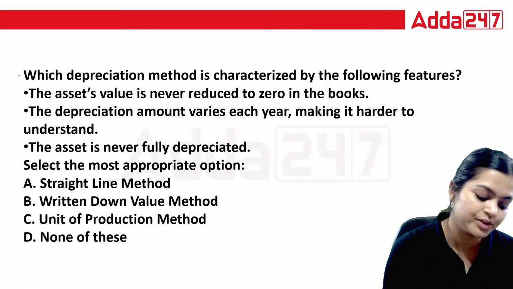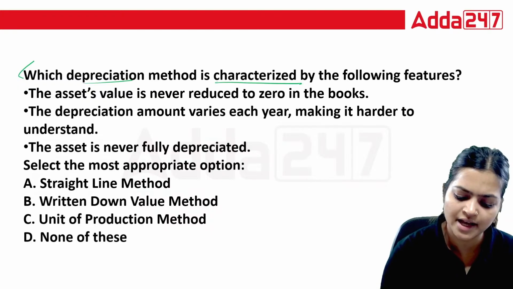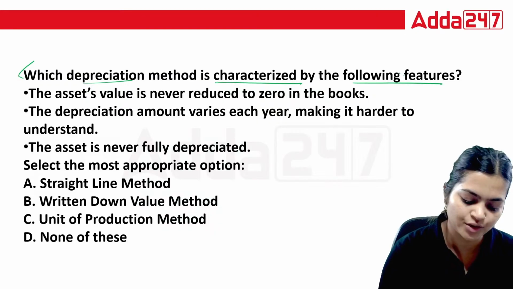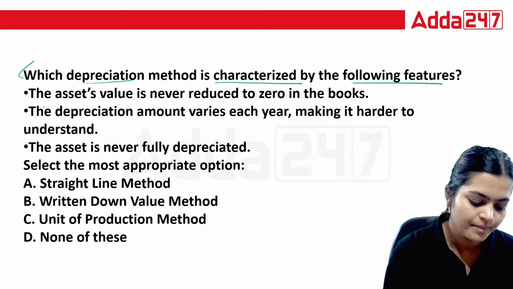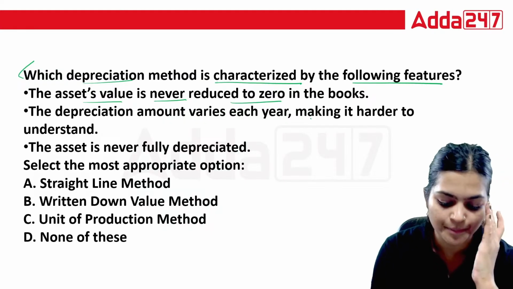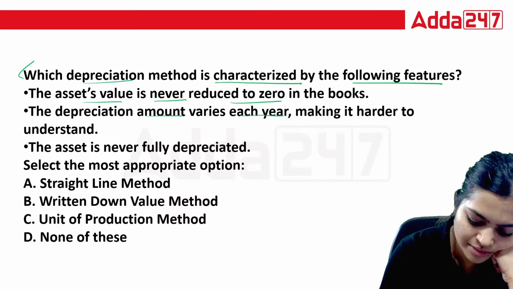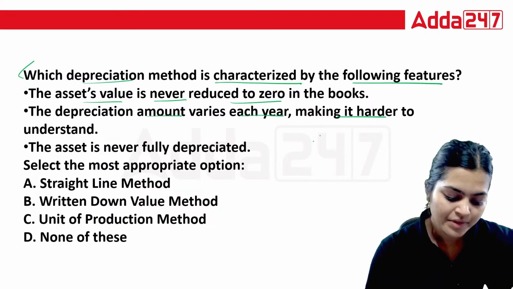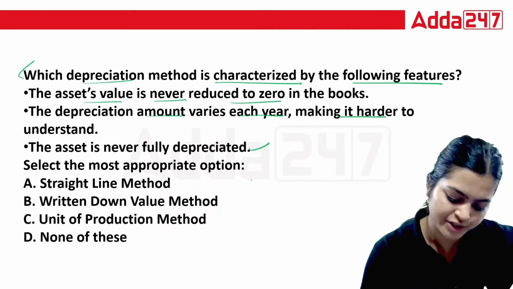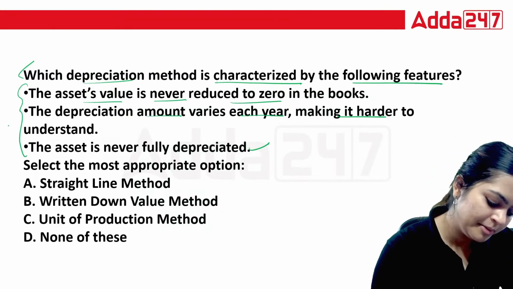Now next question. Which depreciation method is characterized by the following features? The asset's value is never reduced to zero in the books. The depreciation amount varies each year, making it harder to understand, and the asset is never fully depreciated. So these 3 points are talking about some features.